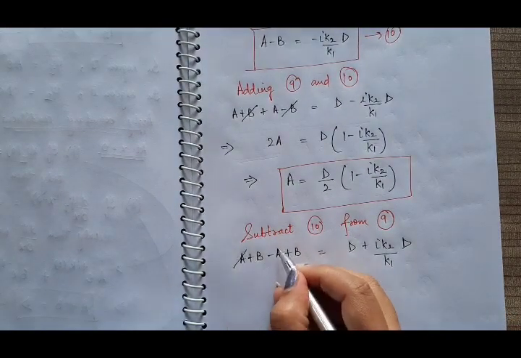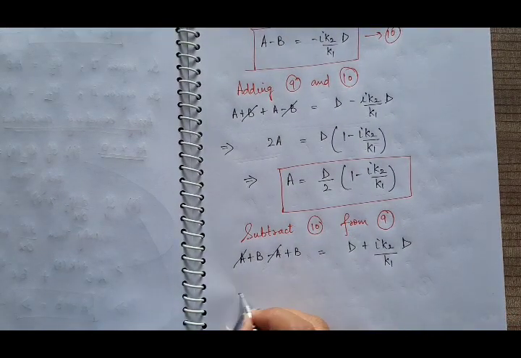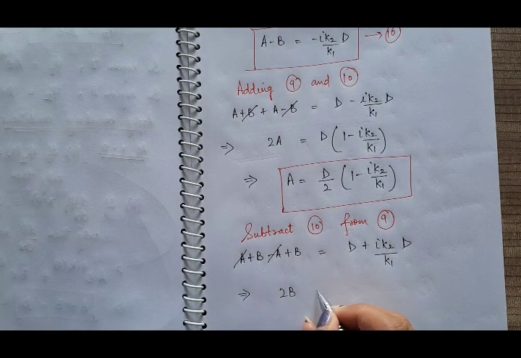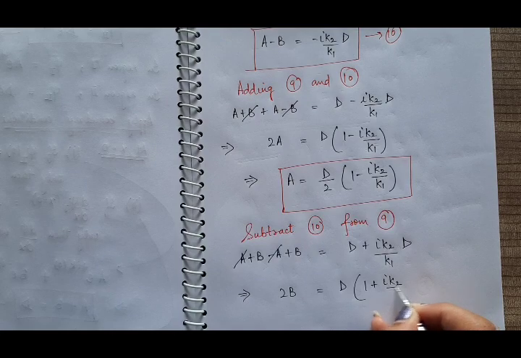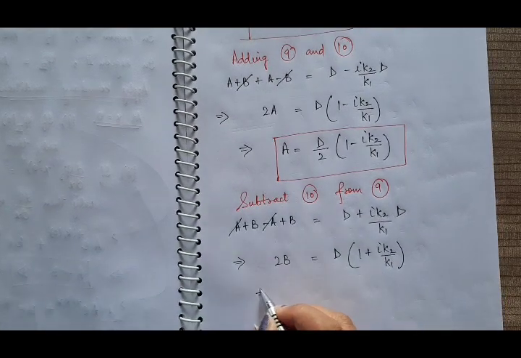Now this a and minus a will be cancelled out, so we have 2b equal to, take d common, 1 plus iota k2 by k1. So we have found out b in terms of d.